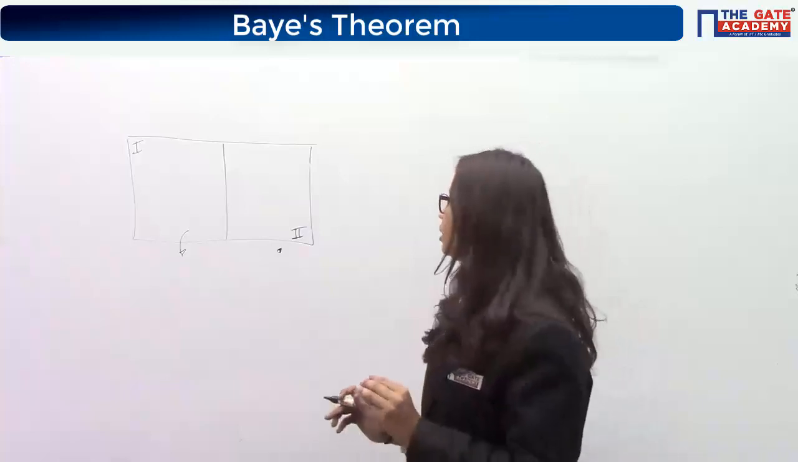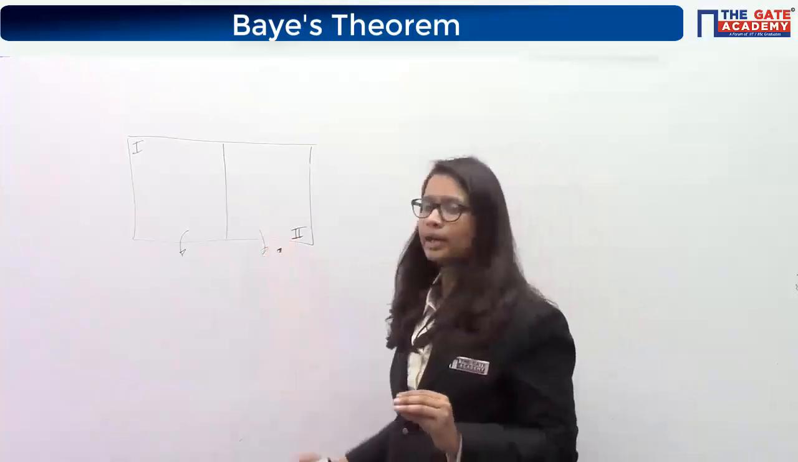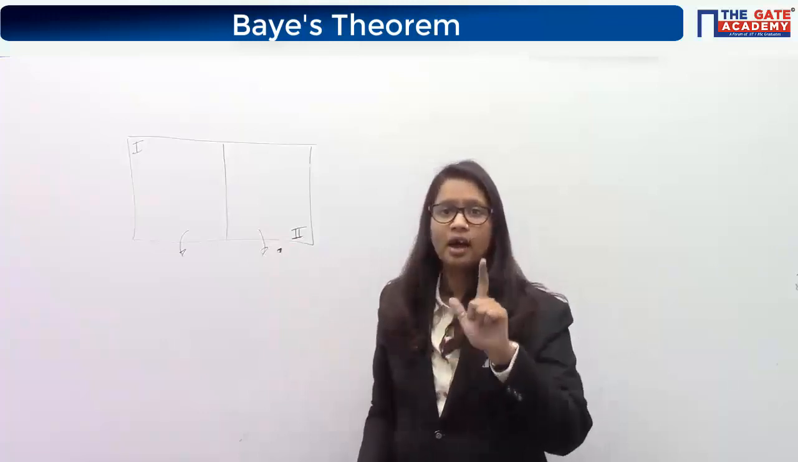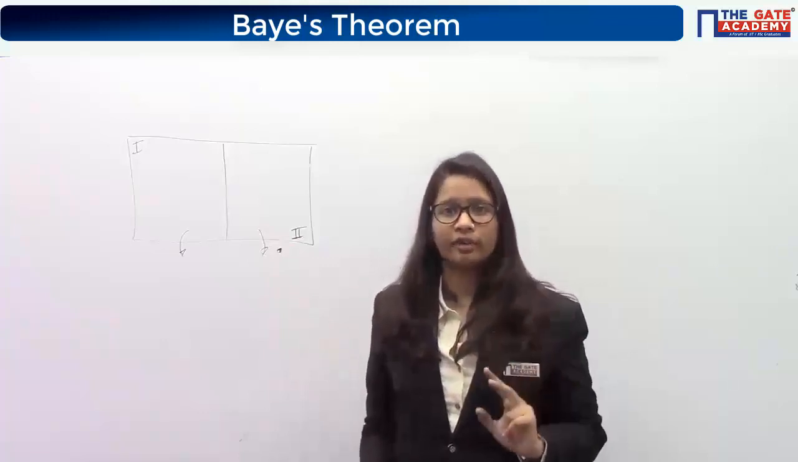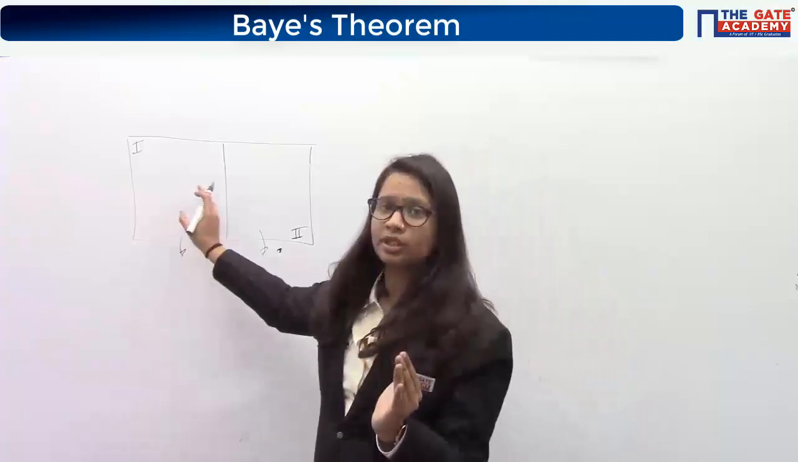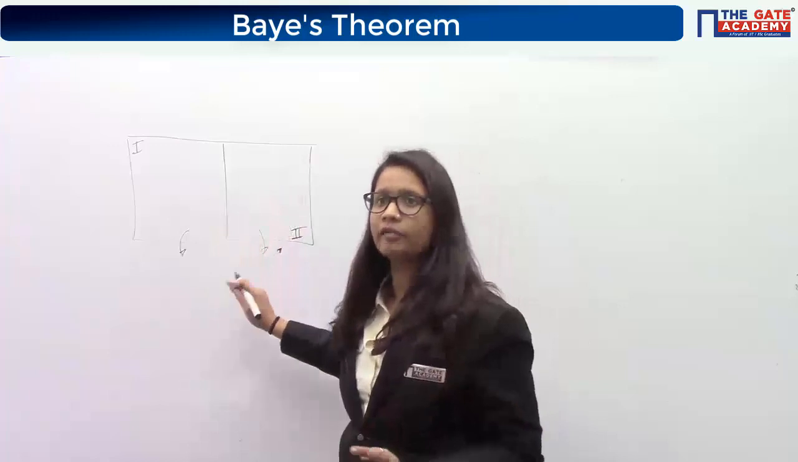Yes, the probability will be half and half. Basically, these two areas will be half and half. Why? Because in the question it is mentioned that there is an equal number of bulbs of 2 different kinds. So, if the total number of bulbs is X, then these will be X by 2, these will be X by 2. The probability will be half and half.